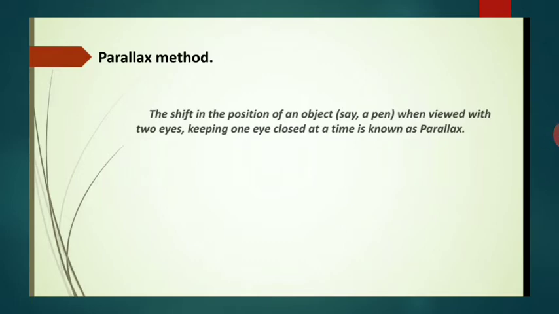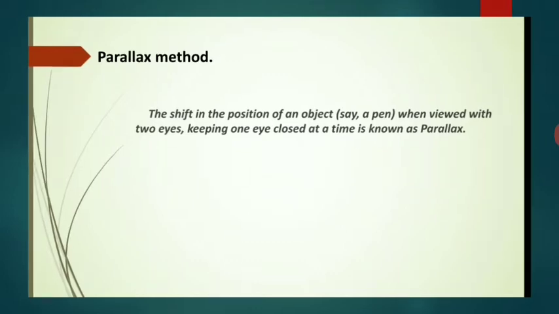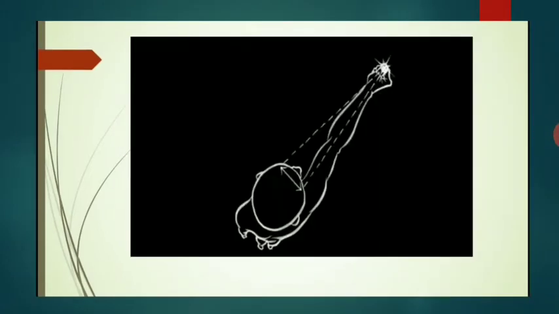Parallax method. The shift in the position of an object when viewed with two eyes, keeping one eye closed at a time, is known as parallax. An observer is specified by the position O. The observer is holding a pen before him against the background of a wall.